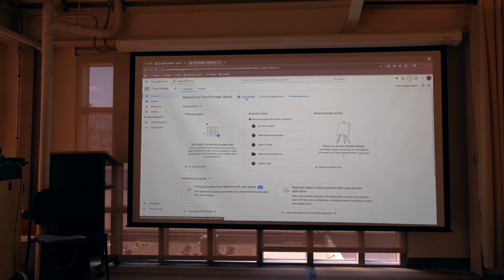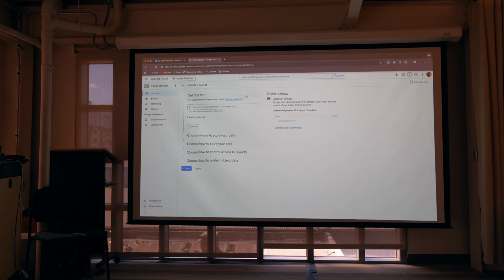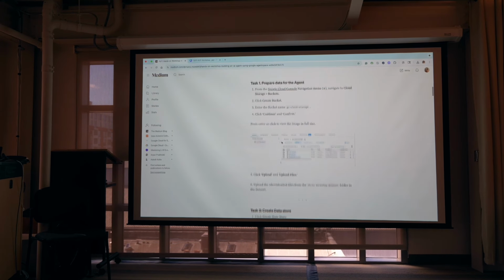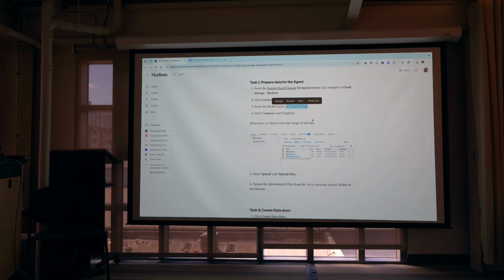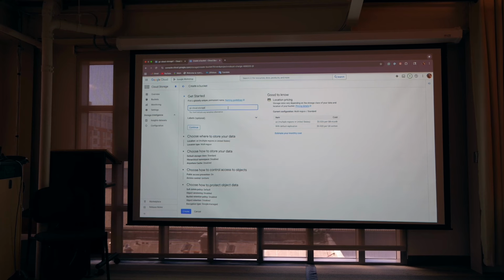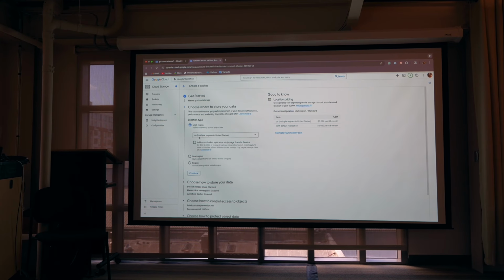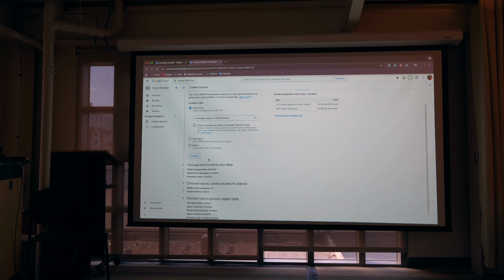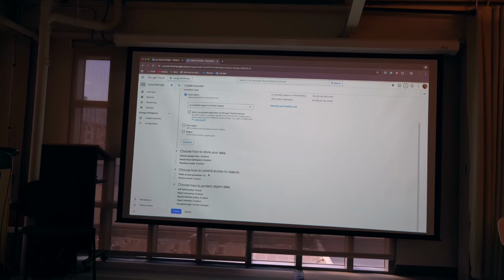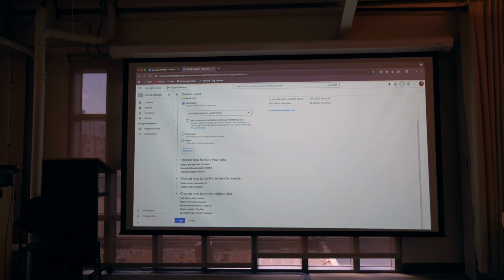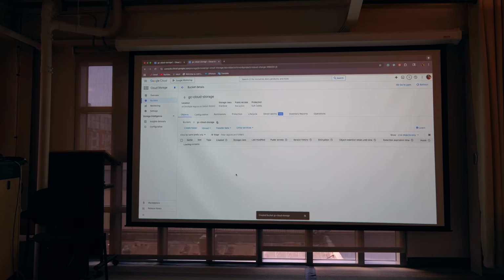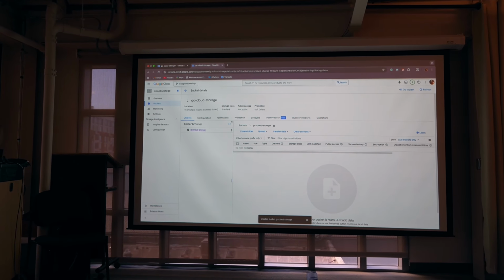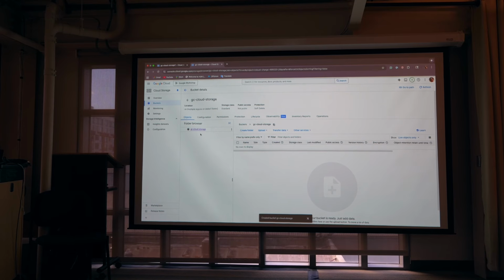Let's go ahead by creating the bucket. Let's follow the step-by-step guide, and we're going to enter the bucket name here. GC is Google Co-founder, so I just named it GC Cloud Storage. Continue. Make sure to select the location type. Global or multi-region is the one you're going to use for all the data store and your agent. Hit create, and you'll land on this page. This is nothing but your bucket name.